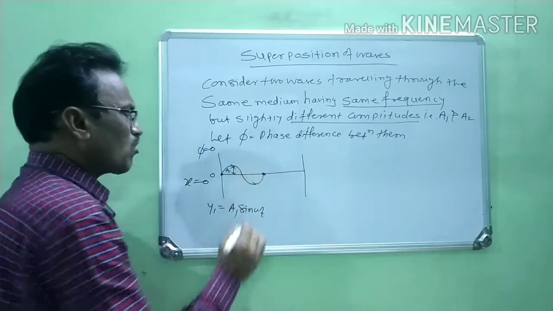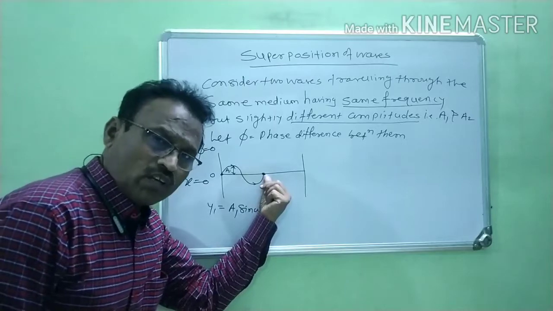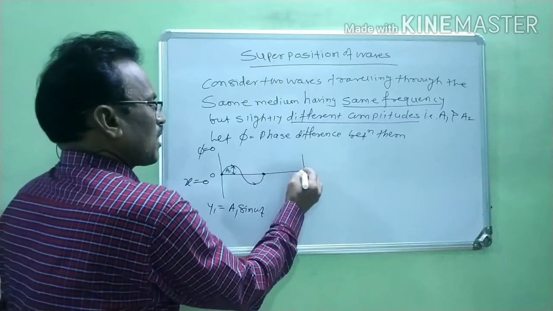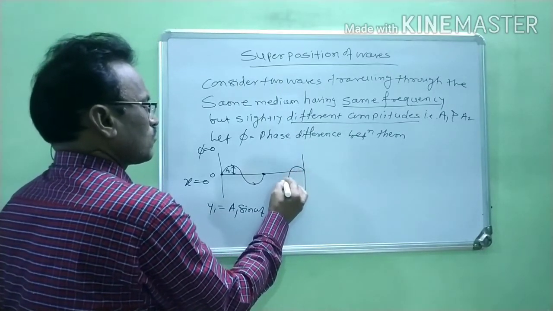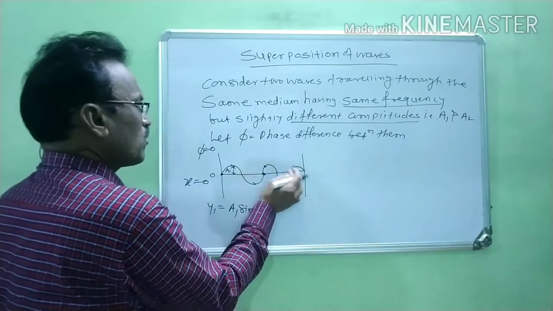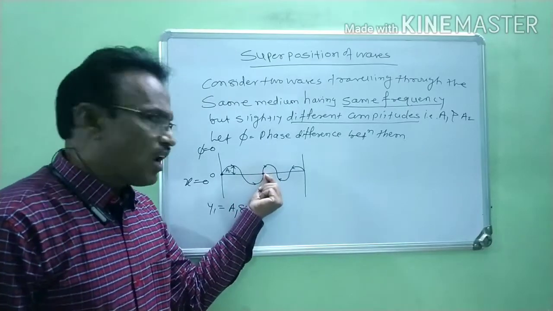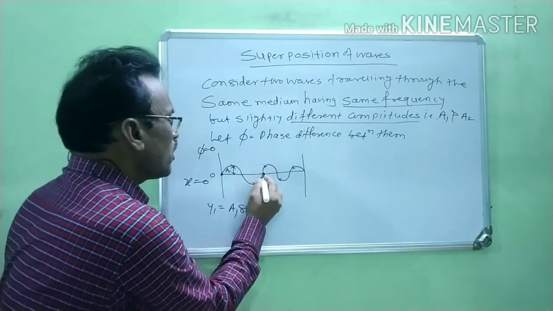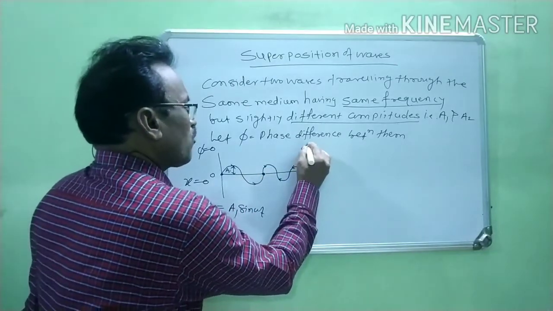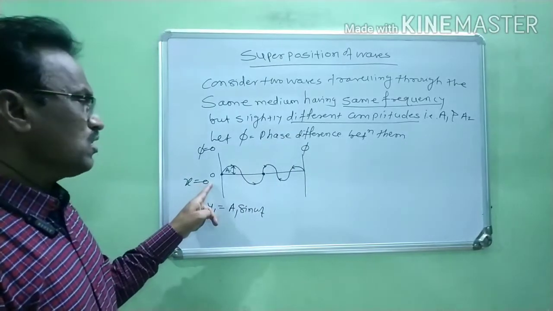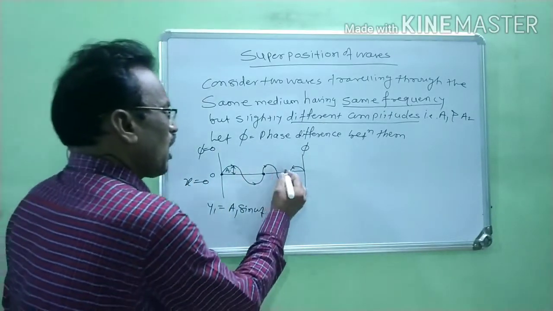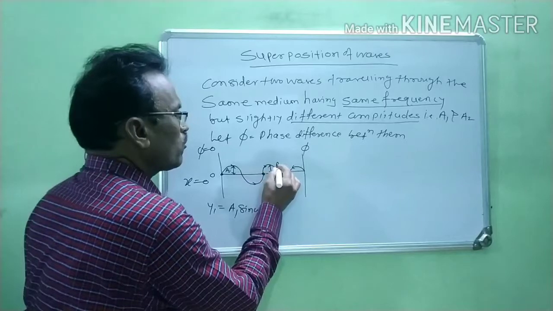This wave is traveling from left hand side towards the right hand side, and it crosses and reaches this point, right? But at the same time, another wave is traveling from this point, and this wave again travels in this way and arrives or interferes at the same point. These two waves interfere at the same point, right? Now this second wave is at some phase difference phi from this origin, right? At that time, the amplitude of this second wave is A2.